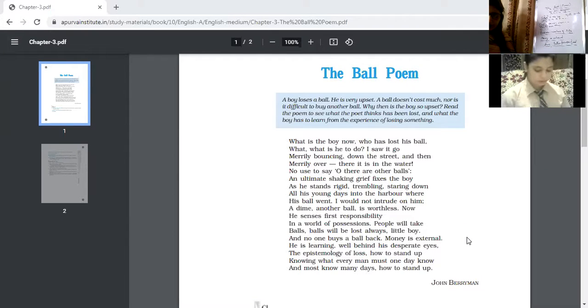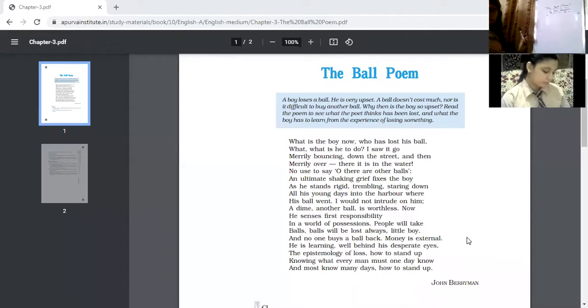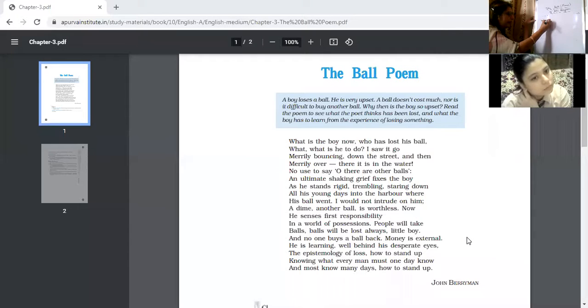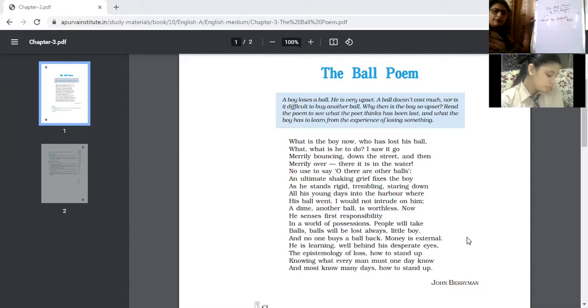He is learning well behind his desperate eyes. Well behind. So in this line, see, behind his desperate eyes, which sound is predominant? It is E, which is a vowel sound. So this is what?